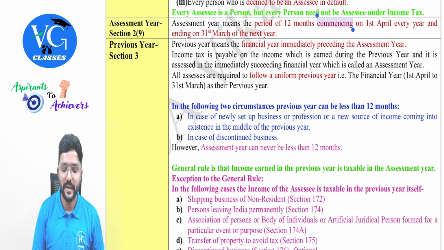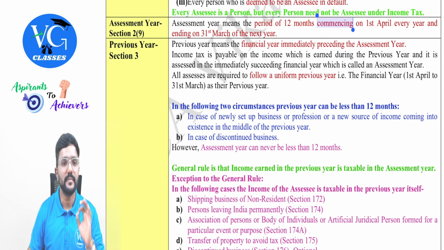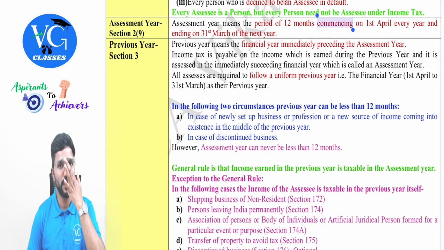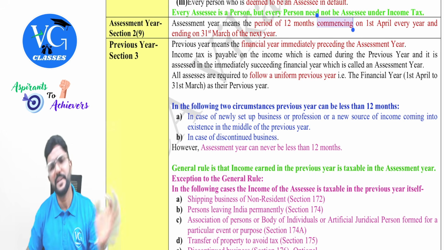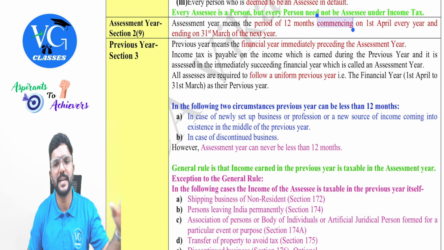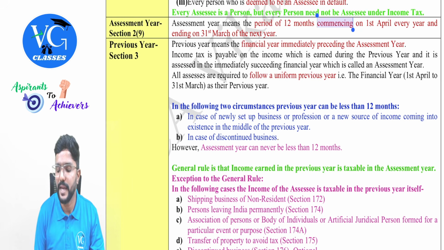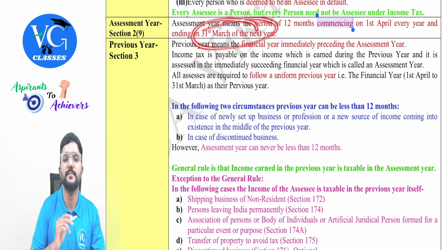Okay. Then coming to the assessment year, guys. Assessment year is defined in Section 2 clause 9. Assessment year means a period of 12 months. It will always be a period of 12 months. It can never be less than 12 months, guys. Commencing on 1st April and ending on 31st March.